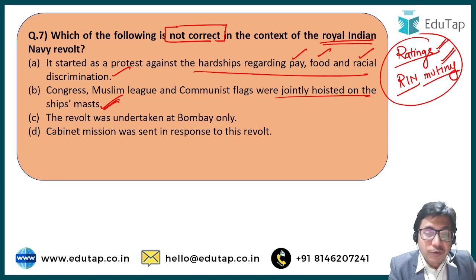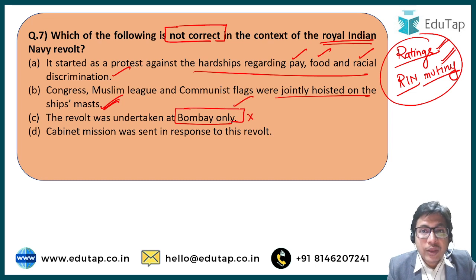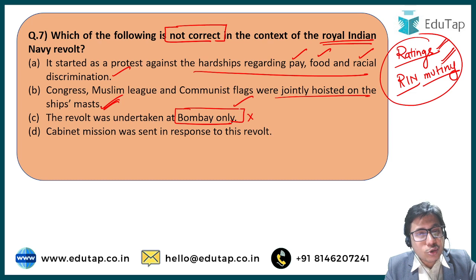Option C, revolt was undertaken at Bombay only. No, now this is wrong. The revolt started at Bombay. The naval station at Bombay, their officers started protesting violently, but this protest soon spread across Calcutta, Vishakhapatnam or Vizag, Madras, all the stations where the Indian Navy was posted. There these protests spread. There was also violence in the coastal areas, not only in the naval stations.